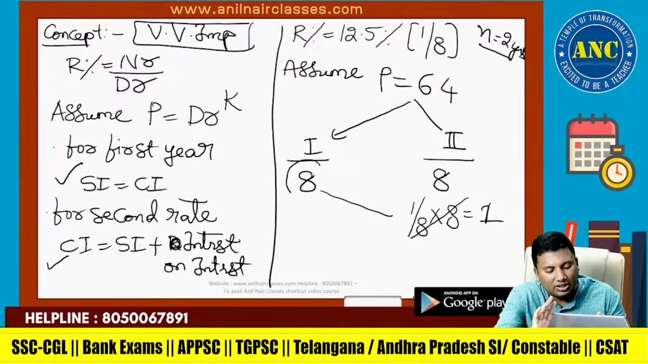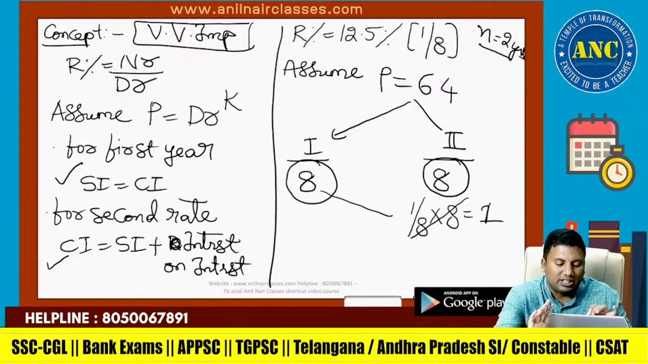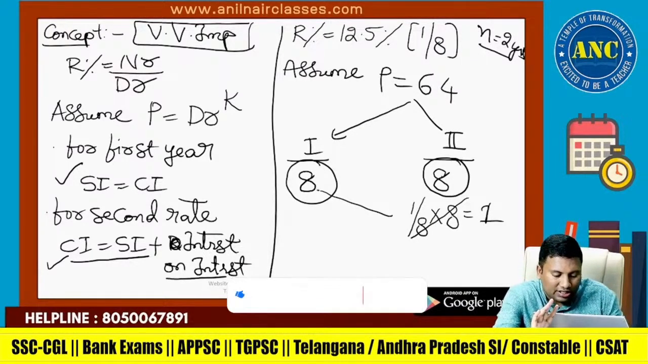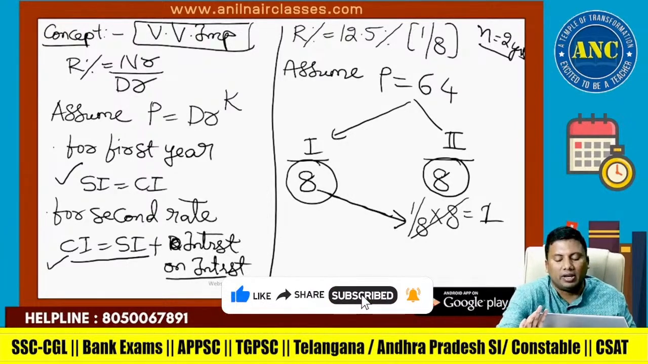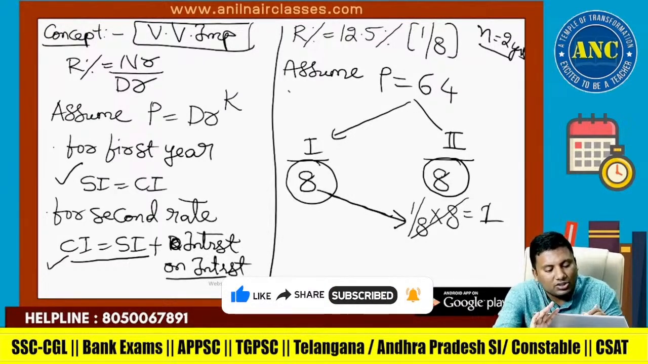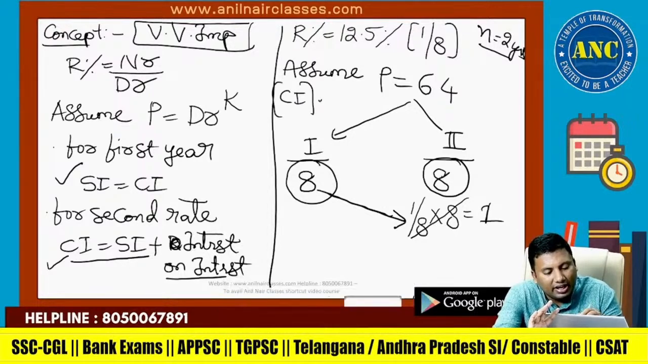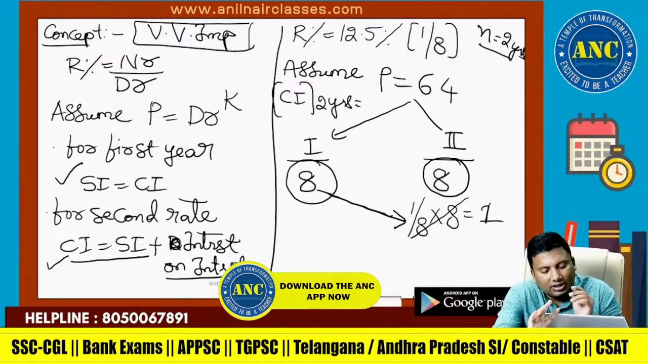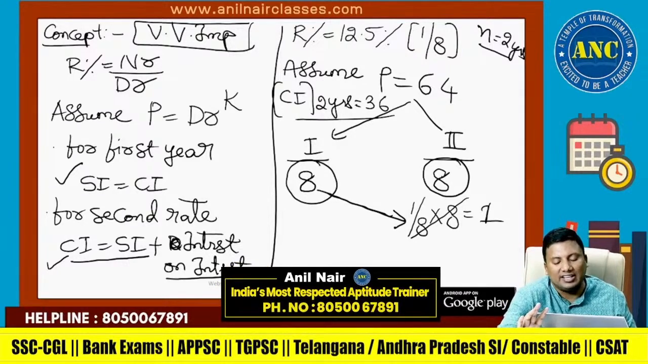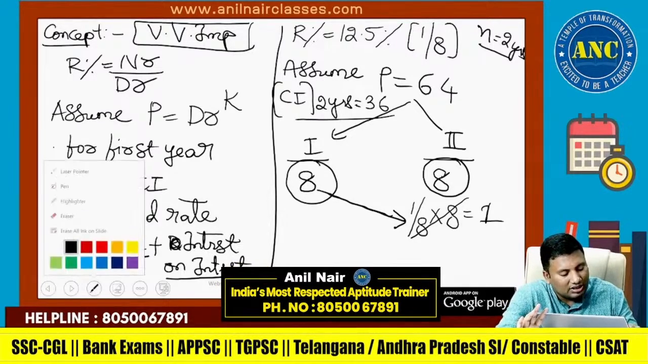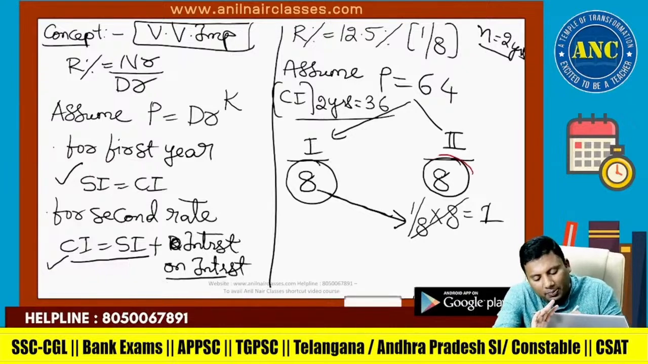First year it is 1/8 of 64. Second year it is also 1/8 of 64, but second year it is SI plus interest on interest. First year interest is 8. On that interest, 1/8 of 8. So what is the question that he has asked? CI for 2 years, I gave 36. So this is nothing but 8 plus 1 is 9. This is the CI for second year.